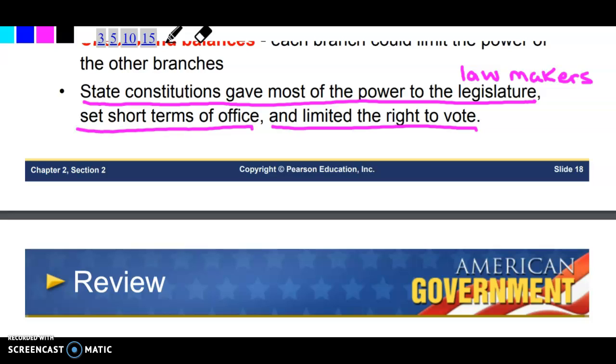The states could set up their own constitution. They could decide who was allowed to vote and who wasn't. So it's still not reached the equality of the Constitution of America, because remember that hasn't been written yet. It's just the states writing their own constitutions. So more of that will not come until the actual Constitution is written and created and signed.